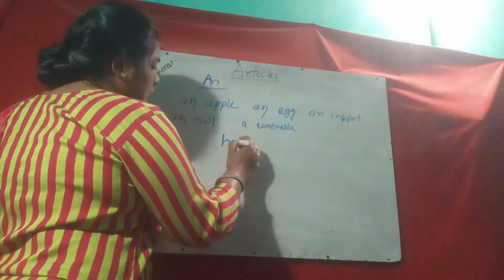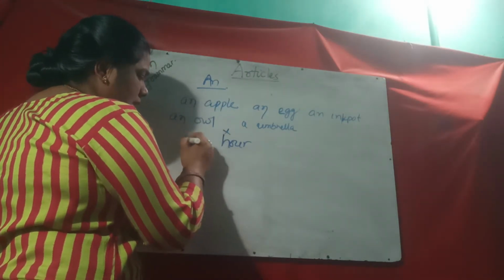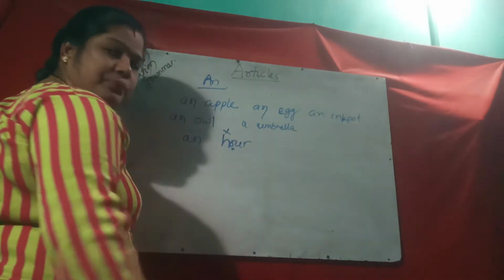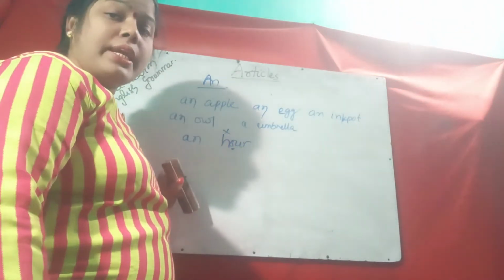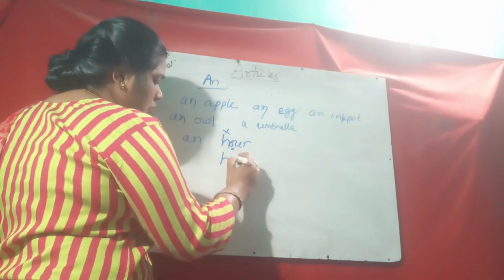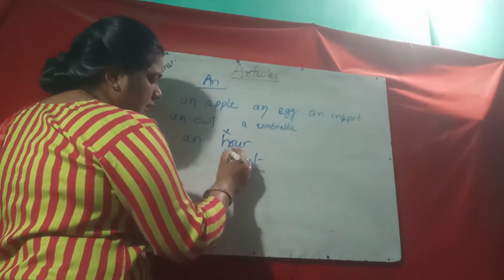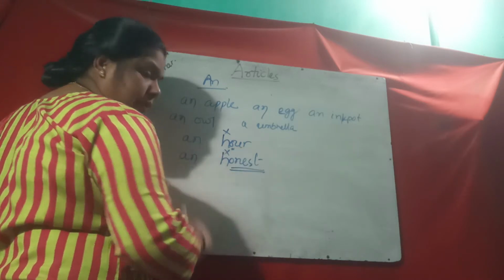Suppose hour. The spelling is H-O-U-R, but you read it "hour". H is silent here, so an hour, not a hour. Then honest, H-O-N-E-S-T. You read it "onest". H is silent here, so an honest boy.